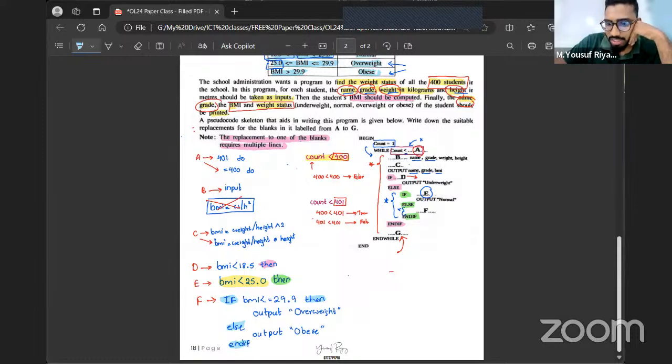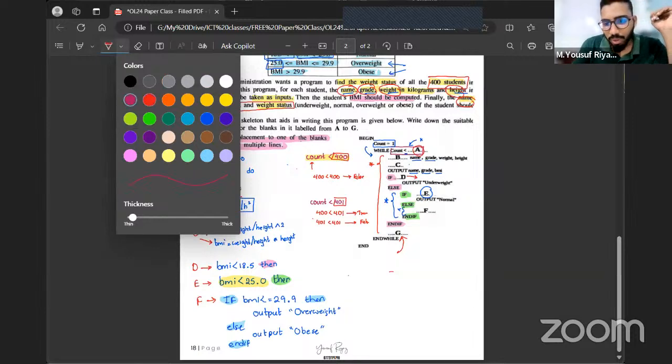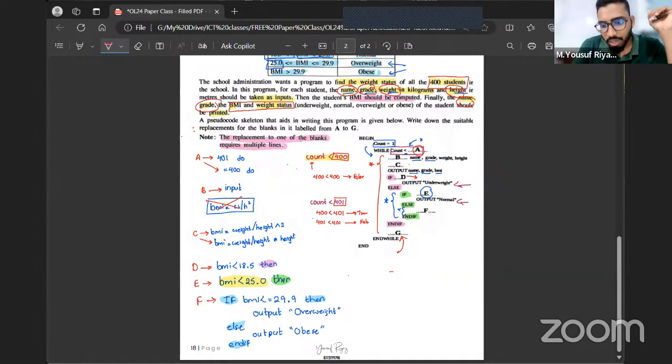Let's see how many of you got G correct. Wrong, wrong, wrong, wrong, wrong. Not even one correct answer. Some of you are saying print weight status. What are we doing in these labels? Underweight, normal, we are printing inside the table. What are we printing there? Are we printing some random words? We have already printed the weight status there. Then how can I say weight status there?